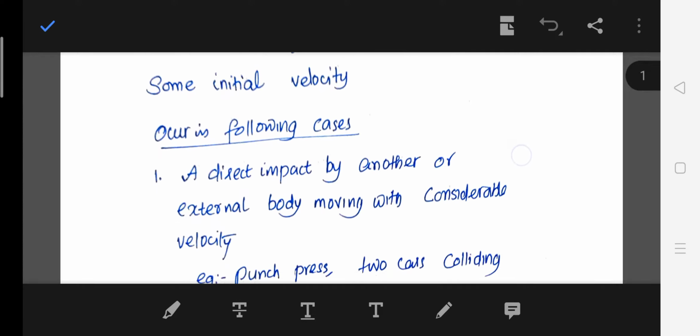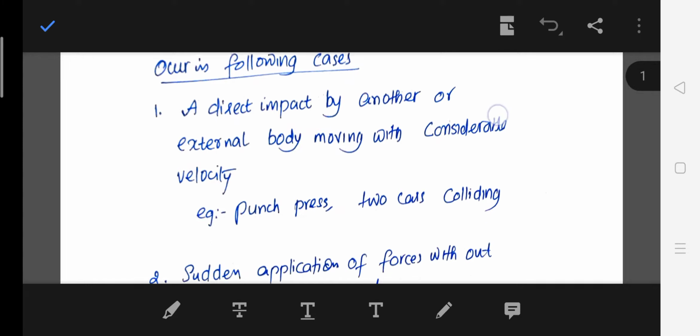So there are different cases of impact loading. What are they? The first one is direct impact by another member or an external body moving with a considerable velocity. For example, a punch press or two cars colliding. These are all examples of impact loading.